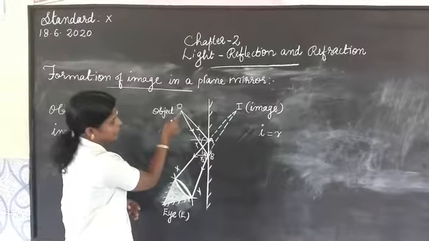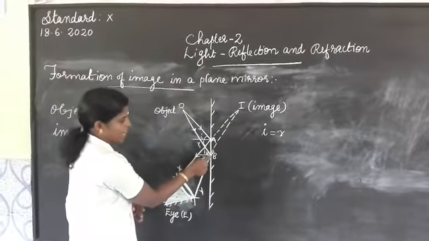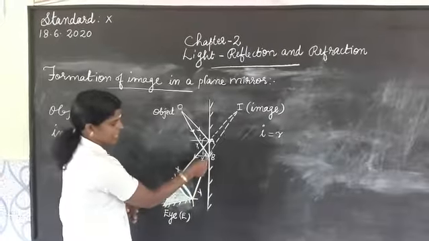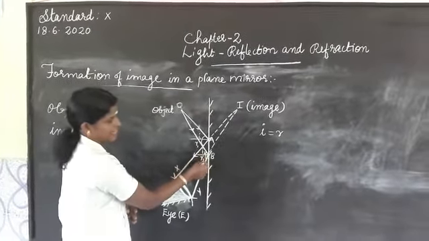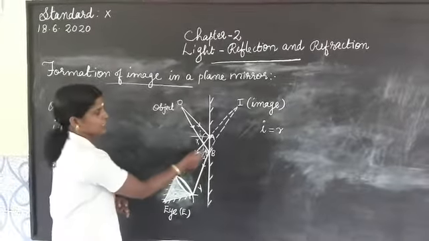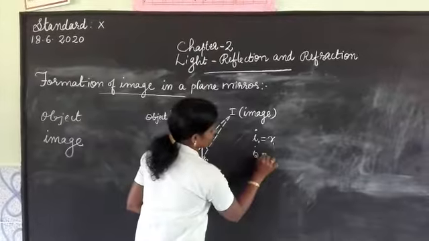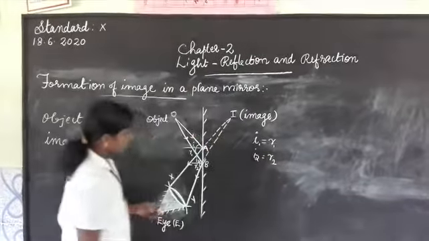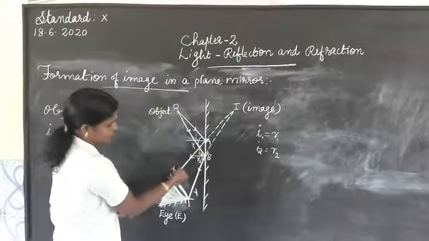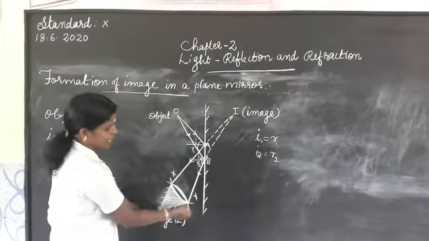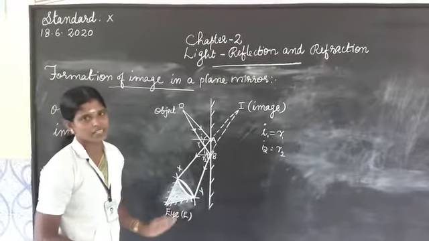Then another light ray, OB, falls on the point B and is reflected as BY, making an angle of incidence and an angle of reflection. So here i2 equals r2. By looking at this diagram, we can understand these two light rays AX and BY are diverging, bending outwards. They will not meet at any place.